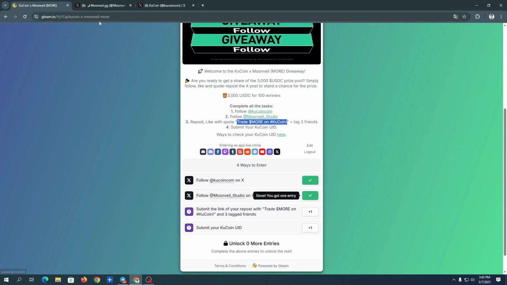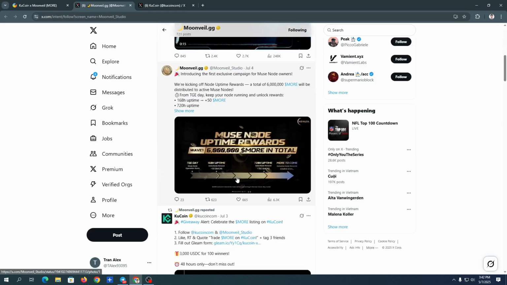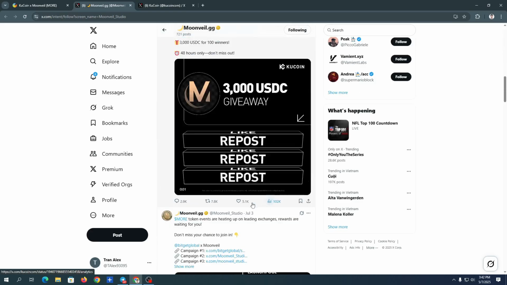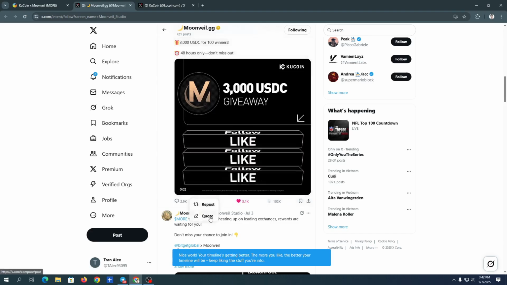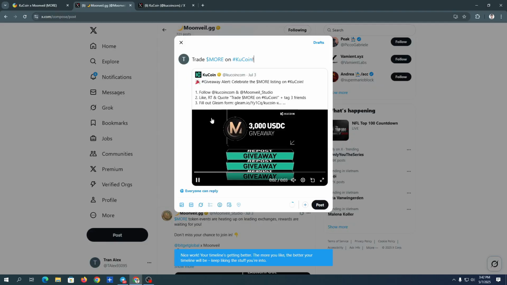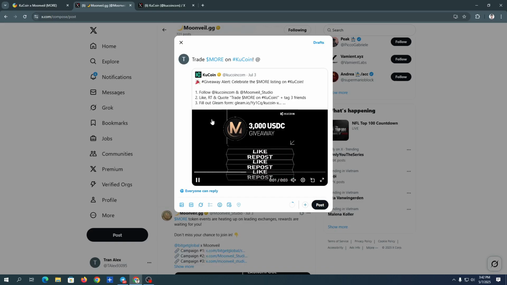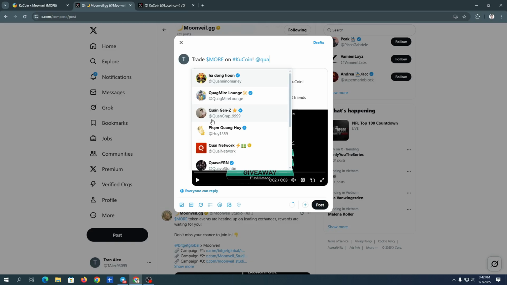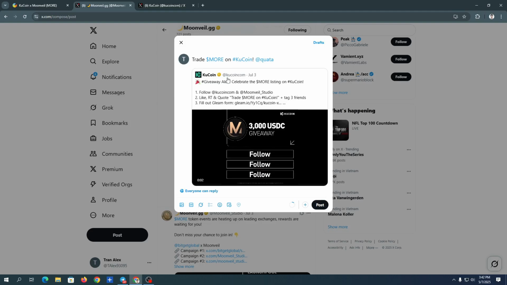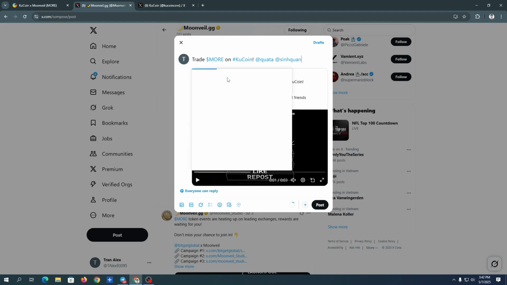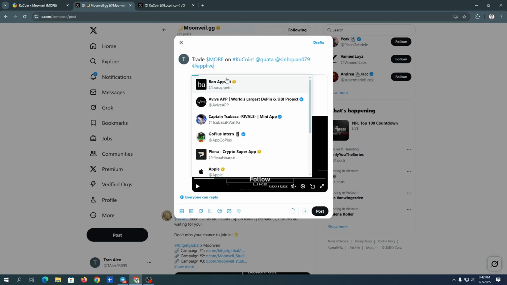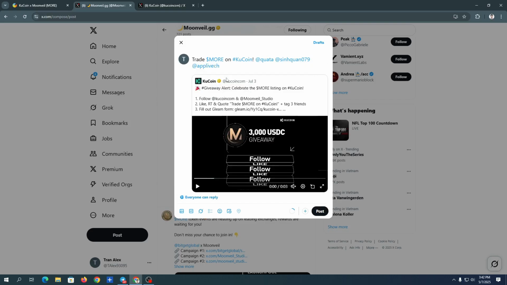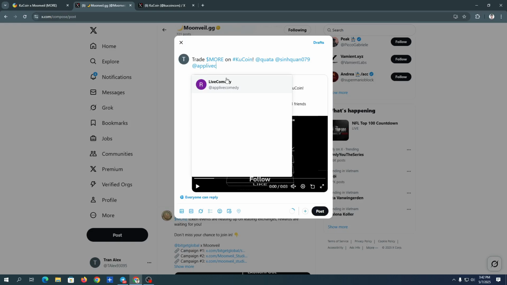Step 4. The final step is to submit your KuCoin UID. To find your UID, log into the KuCoin app and go to the Account section. Your UID will appear right below your username. If you're using a browser, go to your profile page after logging in. The UID will be displayed in the top right corner. Copy that UID and paste it into the Submit UID field on the airdrop form. Once all 4 tasks show green check marks, you're officially registered and eligible to join the airdrop campaign.